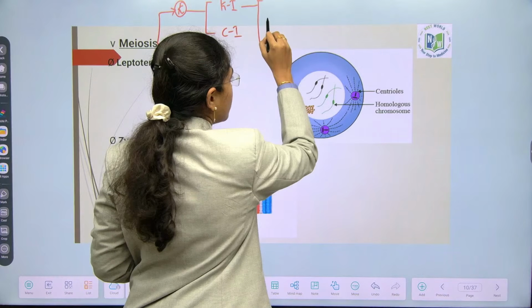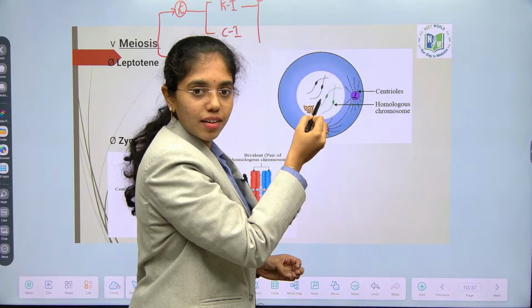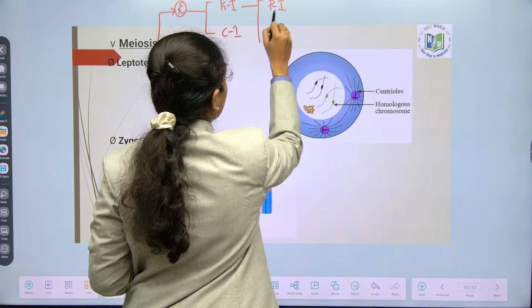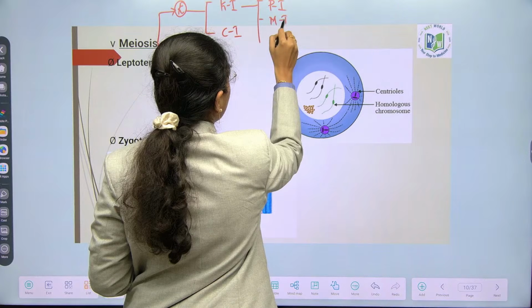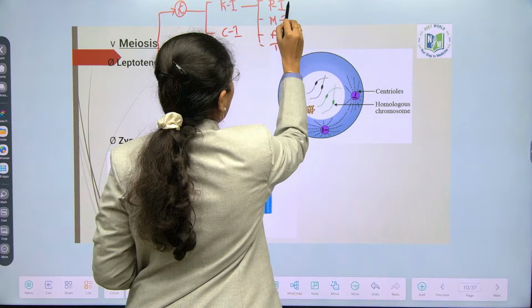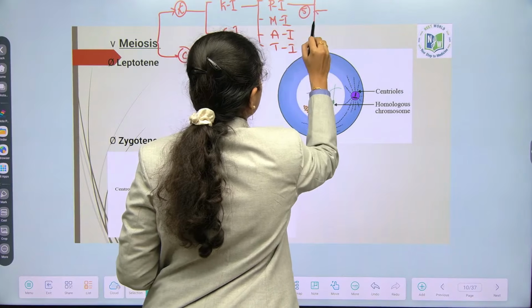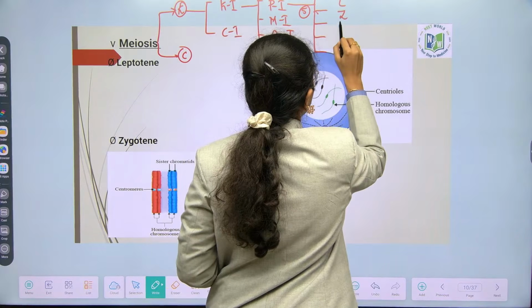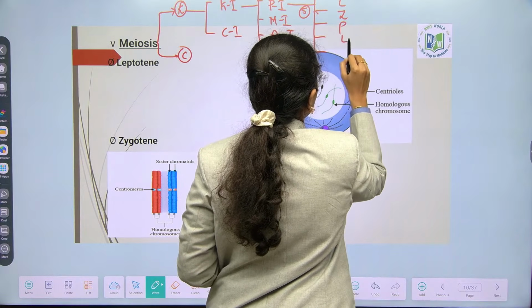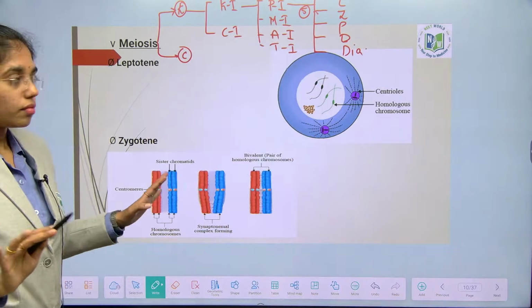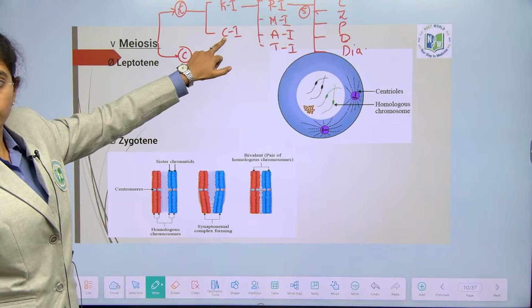Has how many substages? 5. Cytokinesis, you will get 2 daughter cells.